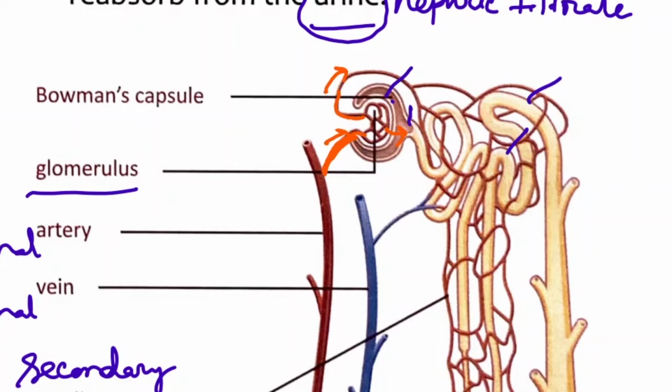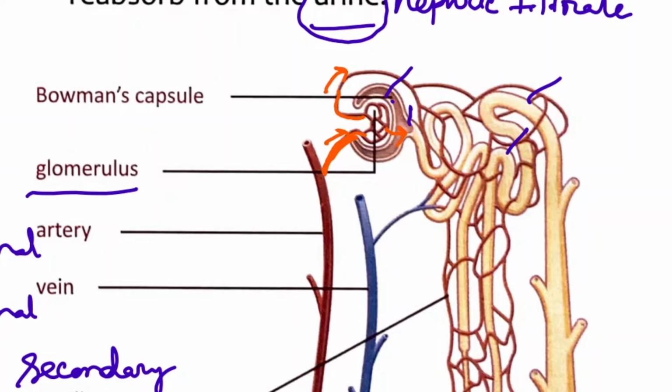As the filtered material travels down the renal tubule, most of the salts, glucose and water are reabsorbed by the surrounding capillaries. The body needs the bulk of these materials. We came to know that water, salts and glucose are all filtered into the Bowman's capsule, but these substances are required by the body cells. That's why these substances cannot be eliminated from the body. That's why the next step is selective reabsorption.